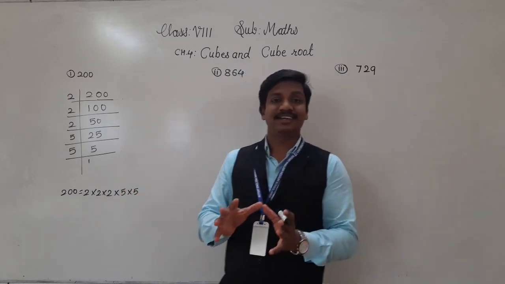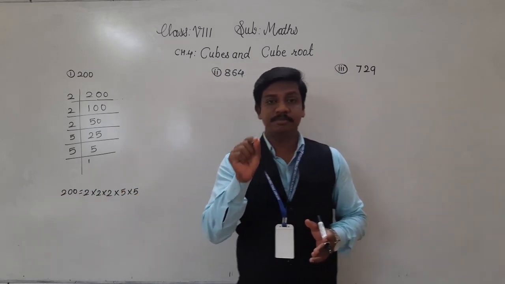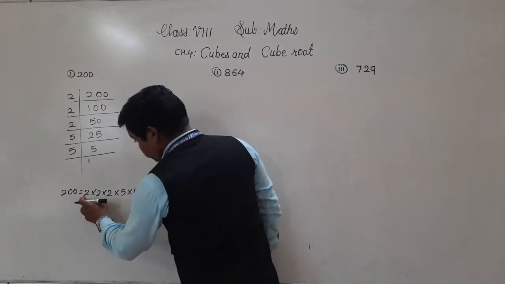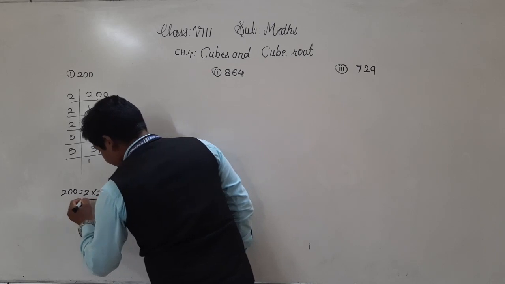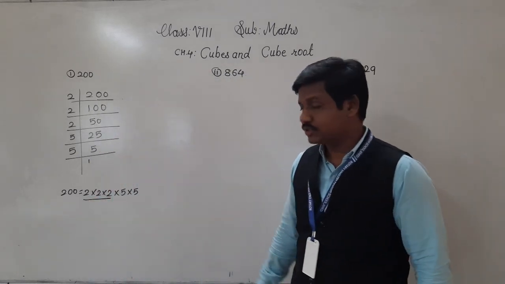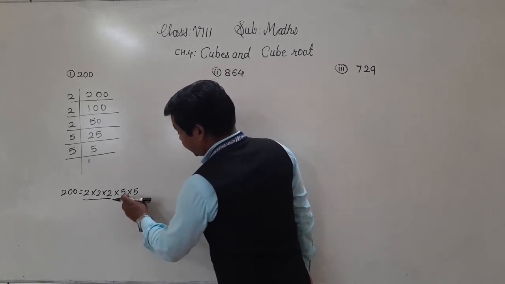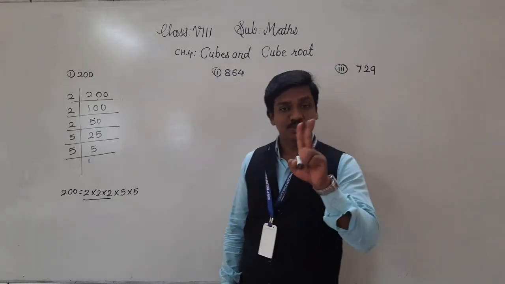Now we have to underline the triplets of the same prime factor. Triplet means 3. Here, 2 into 2 into 2, 2 is there 3 times. So here we have formed one triplet of 2. But if you see 5 into 5, 5 is only 2 times.